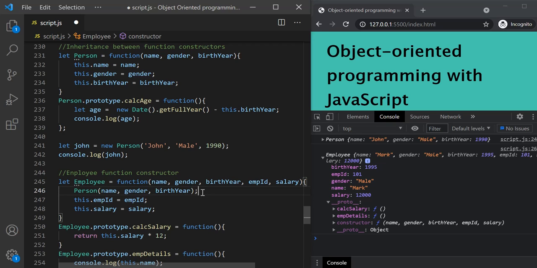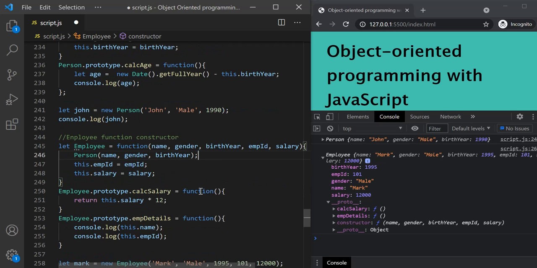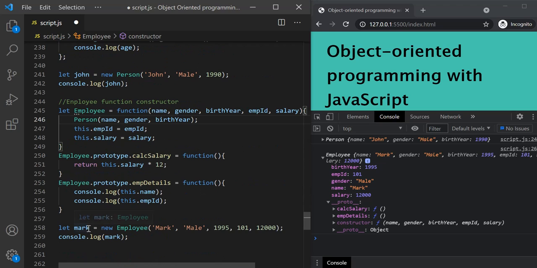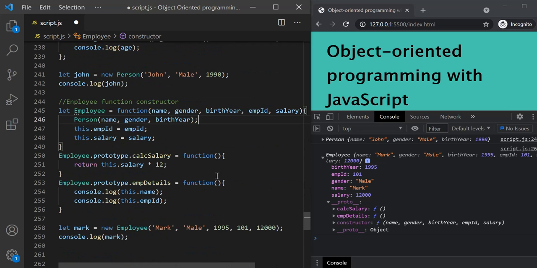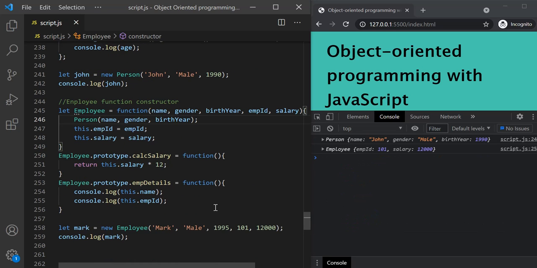Now, do you think this will work? Let's see that. Let's save the changes. And here you see we are creating this mark object based on this employee object. So this mark object should have name, gender, birth year, employee ID, and salary property. And it should also inherit this calc salary, employee details, and this calc age method. All right. Let's see if that happens. Let me save the changes.